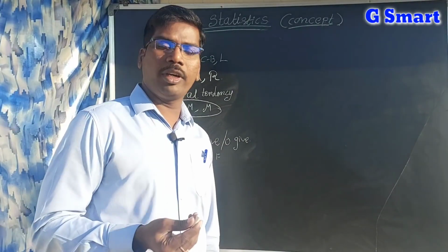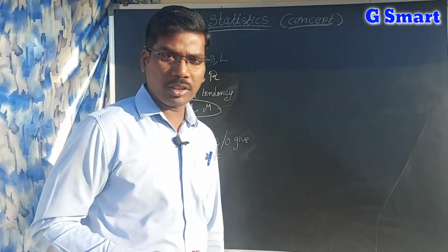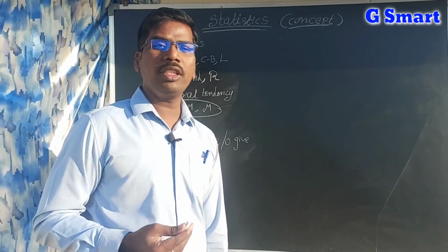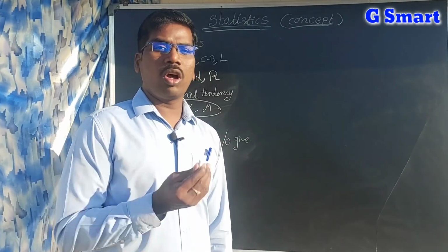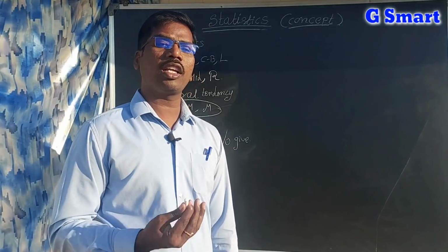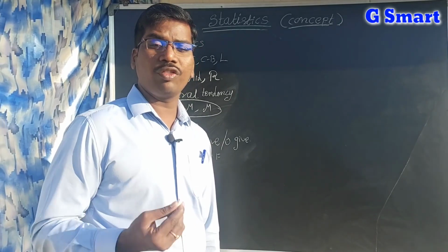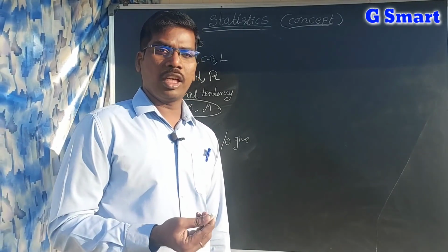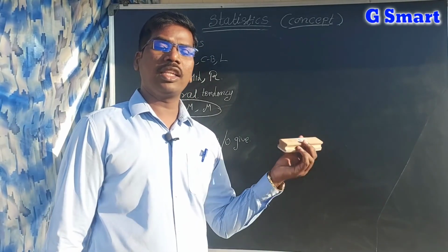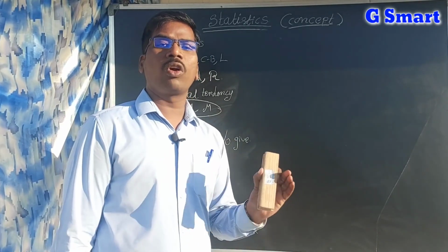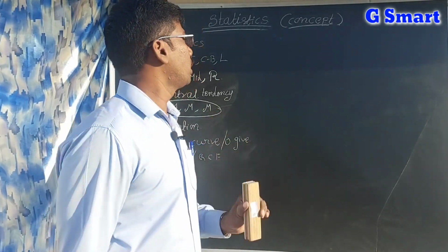The branch of mathematics which deals with collection of information, analysis of information, or interpretation. Interpretation means to make the data in a tabular form, so that is called statistics. The collection of information, analysis of information, and presenting that information in a tabular form is called statistics. This statistics lesson and concept was given by Sir Ronald Fisher. Sir Ronald Fisher is a very important name in this concept.